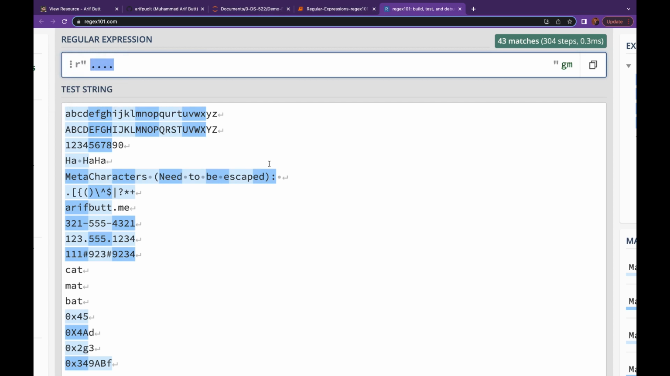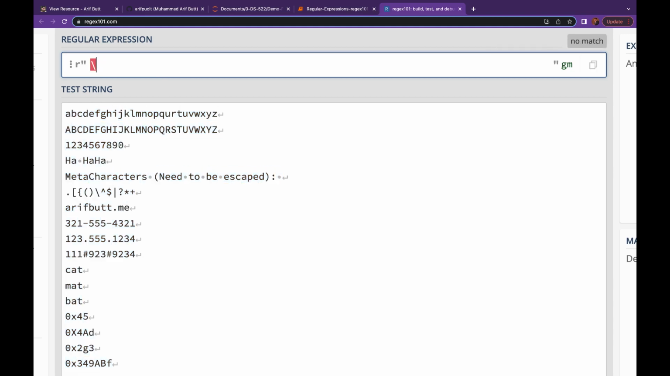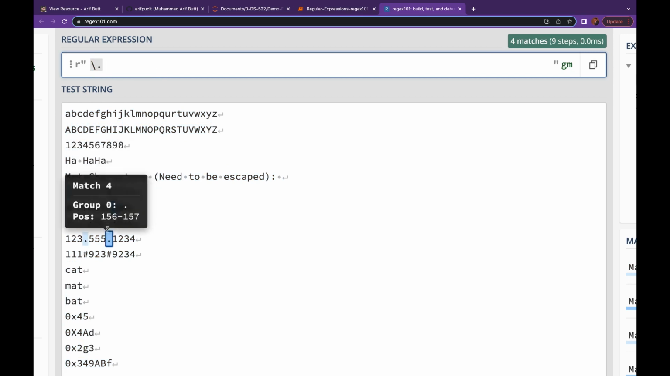Now what if I want to search for a dot character literally? We have to use the escape code. Whenever you want to search for a meta character that has special meaning, like dot, and you want to ignore its special meaning and search for it literally, you need to precede that meta character with a backslash. So let me do that. Let me put a backslash and then a dot. Observe, only the dots have been selected now. So this is match 1, match 2, match 3 and match 4.